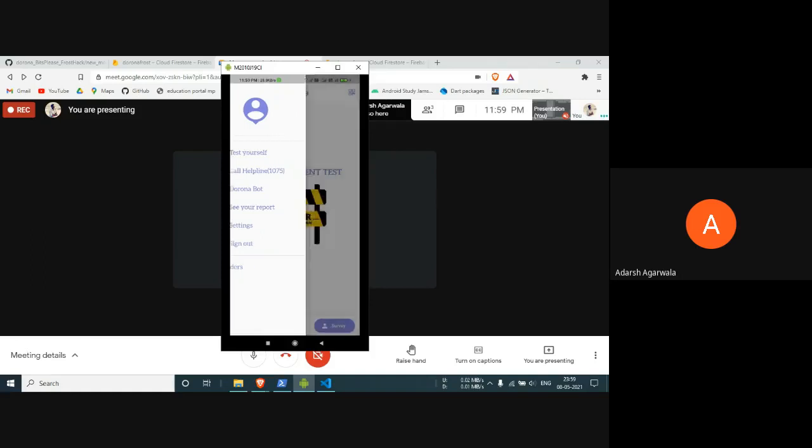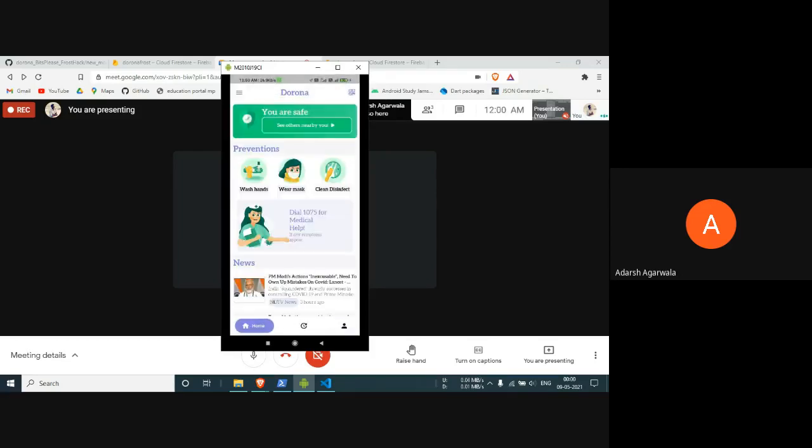Naman, please can you say a little more about the location tracking thing? Okay, thank you, Adarsh. In the GPS tracking, what we are doing is continuously fetching the user's location. But the continuous location is very useful when that location fetching works in the background, meaning when the app is terminated, the location should be fetched and stored in the server, or it should work when the app is in the background.